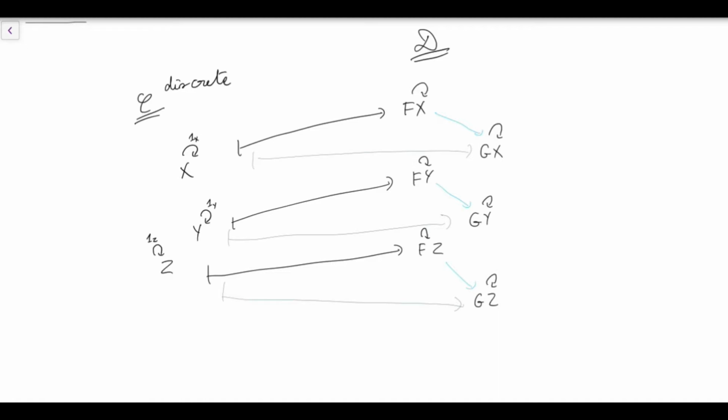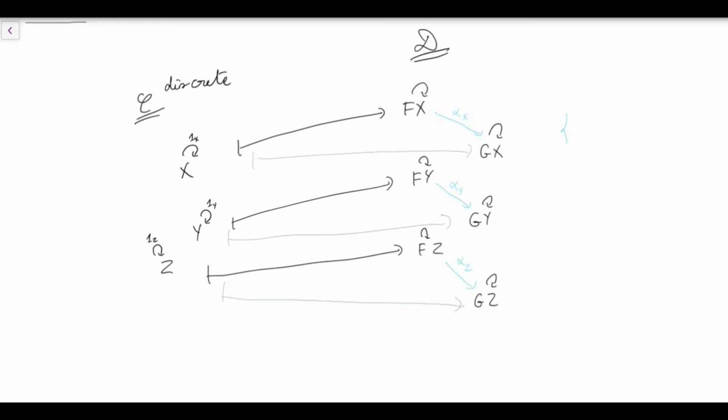And now, if we give ourselves a family of morphisms in D indexed by the objects of C, alpha x, alpha y, alpha z, what are the conditions for this family to be a natural transformation? Well, for each morphism in C, we have a square, and this square has to commute, but the only morphisms we have in C are the identities, and those will be mapped to the identity of f of x and identity of g of x.